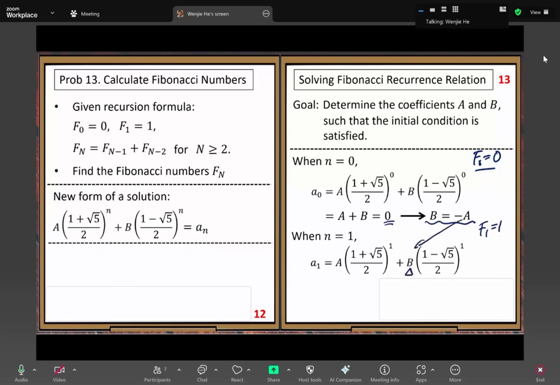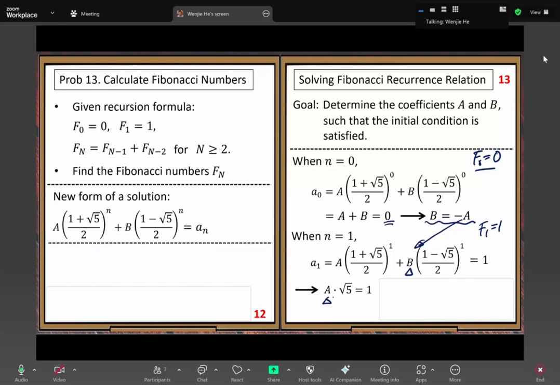We plug in, replacing B by negative A, so we can eliminate B. We don't want to see B. Then this number equals 1, and with B replaced by negative A we can simplify.